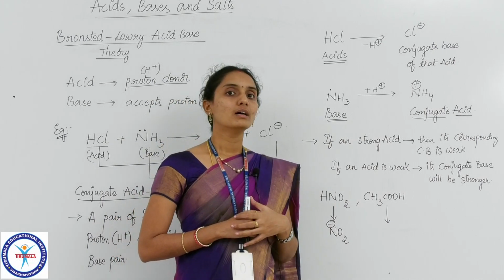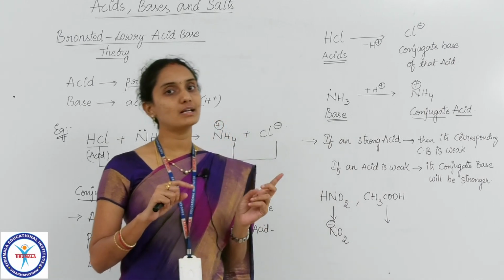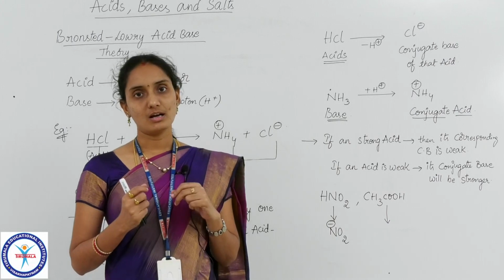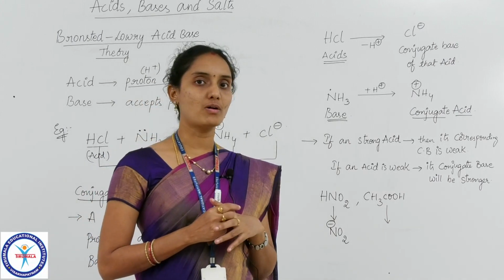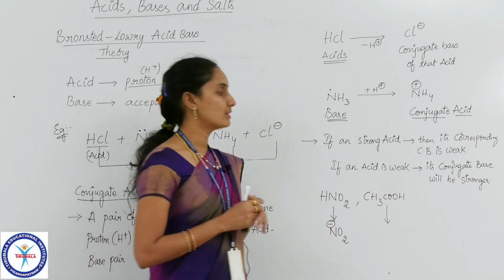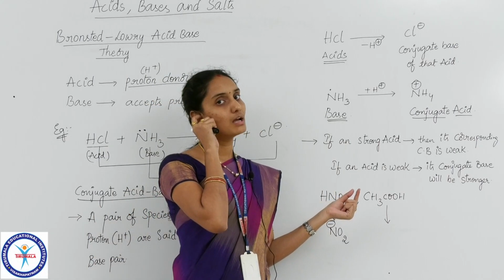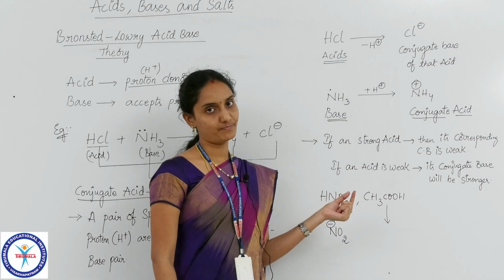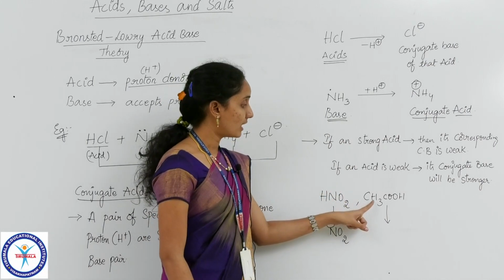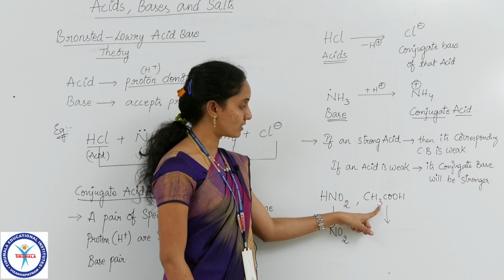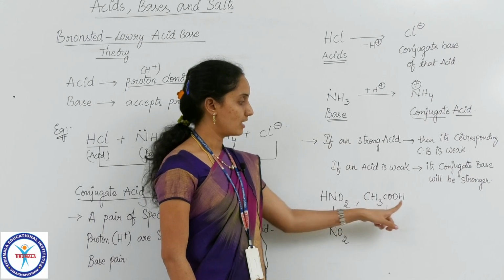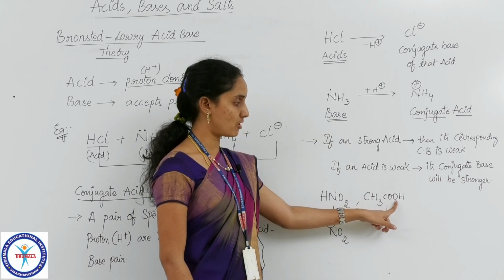Whenever you get 2 types of hydrogens linked to 2 different atoms in a given compound, then you check for the bond of hydrogen linked to the atom which is most electronegative. So here the 3 hydrogens are linked to carbon, and this hydrogen is linked to oxygen.